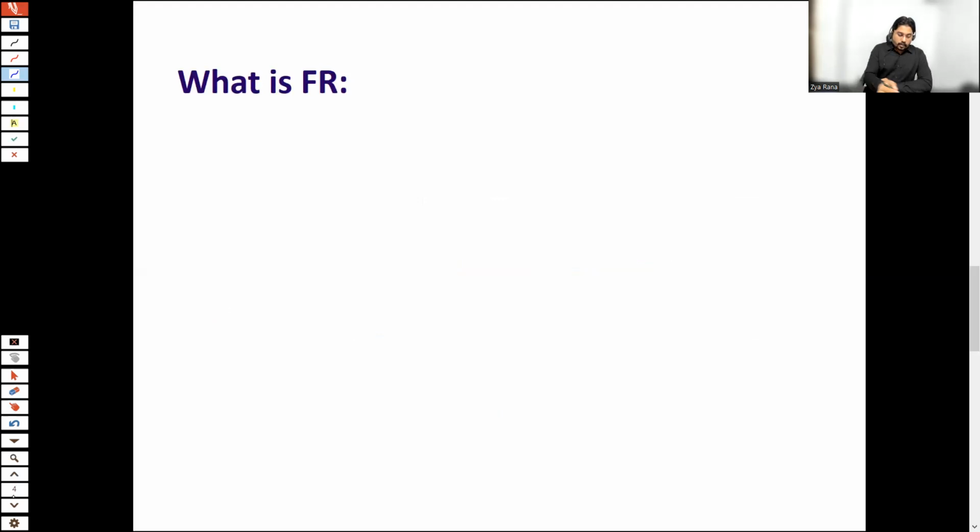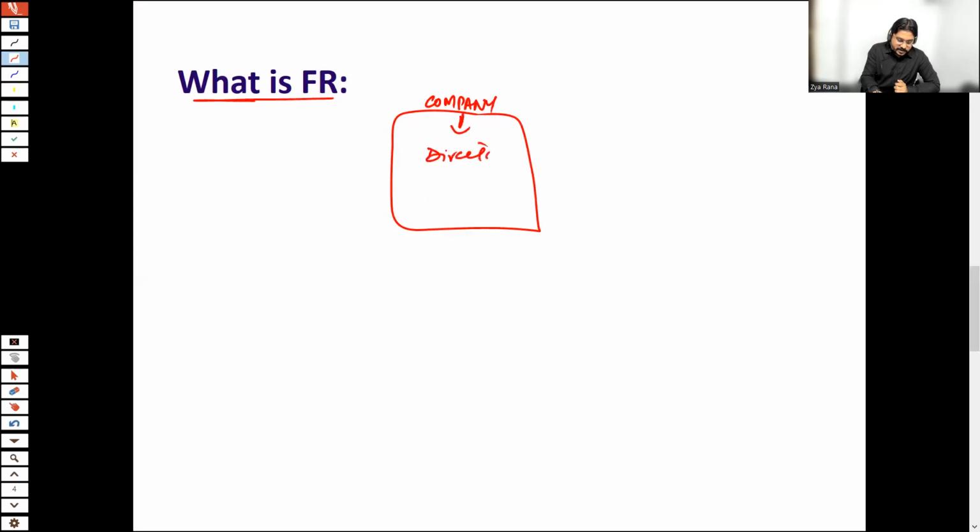The basic question: what is financial reporting? Why is it necessary for a company to prepare financial reports? Let me guide you with the help of a basic example. Let's say there is a business, there is a company, and this company is mainly run by the directors. The decision makers are the directors.